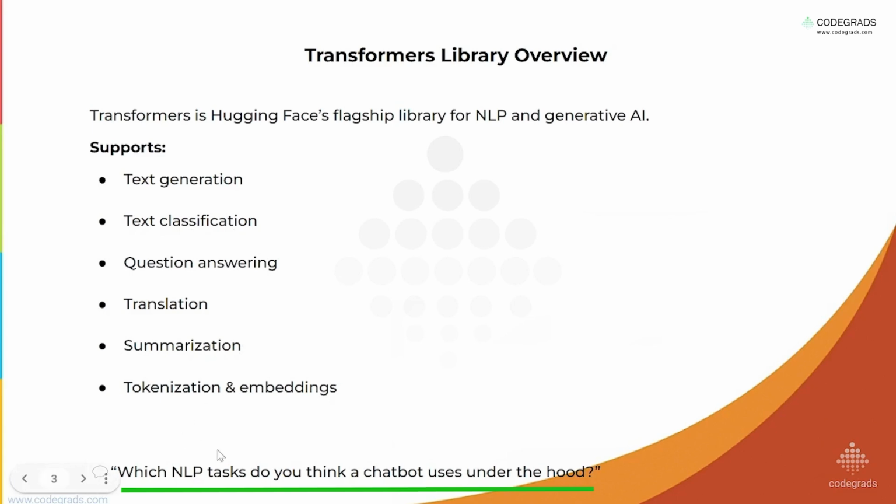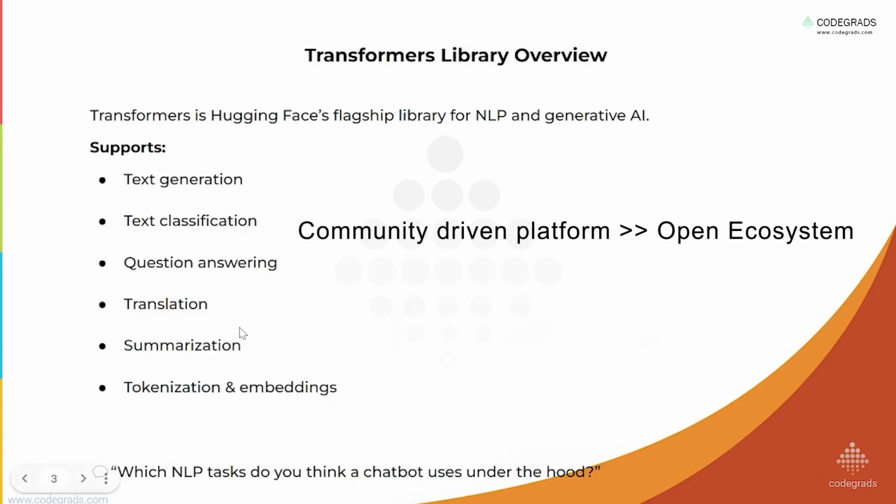Which NLP task do you think a chatbot uses under the hood? A chatbot can handle text generation, it needs text classification in some contexts also. Question answering is the main task. Translation can also be done. Summarization. So basically all the tasks supported by the Hugging Face Transformers library are done by the chatbot.